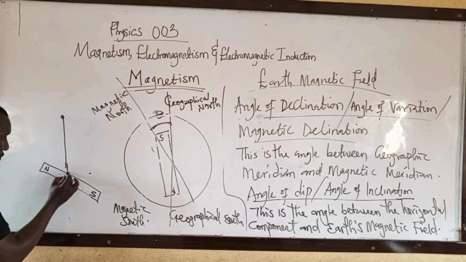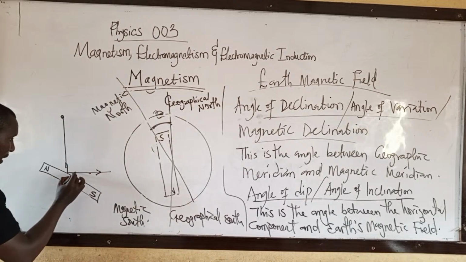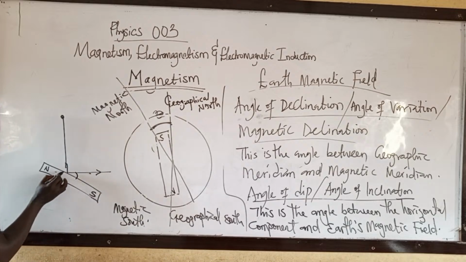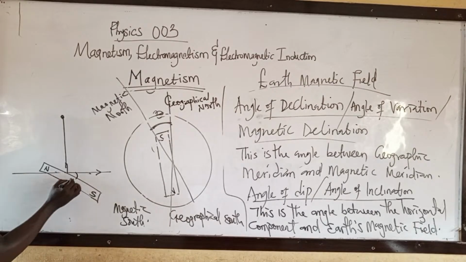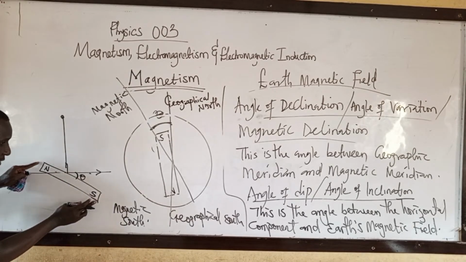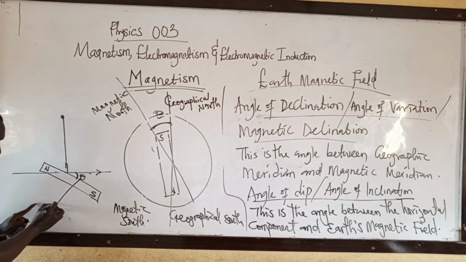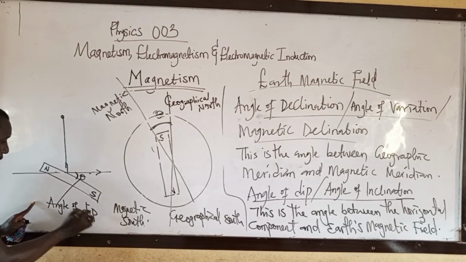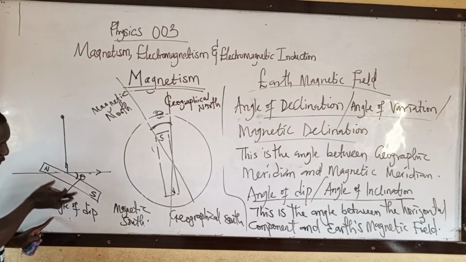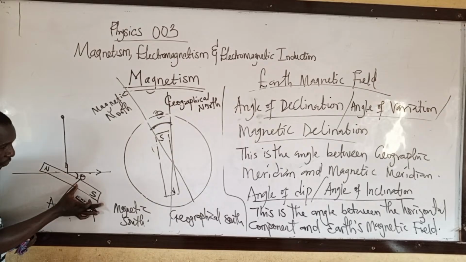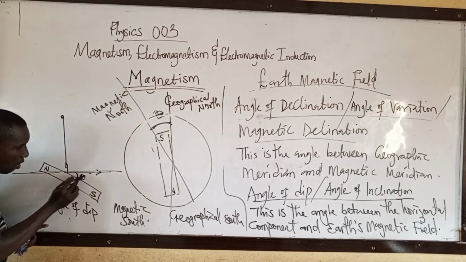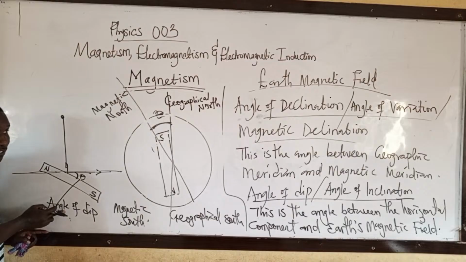Then don't forget, this is the horizontal component. The angle between this Earth's magnetic field and this horizontal component is the angle of D.